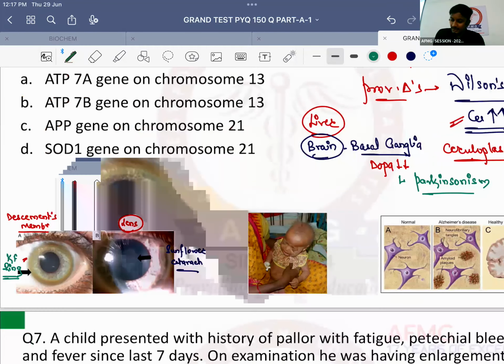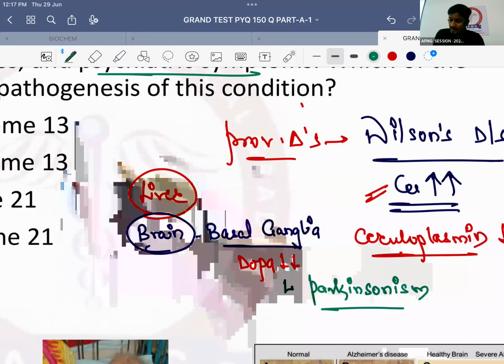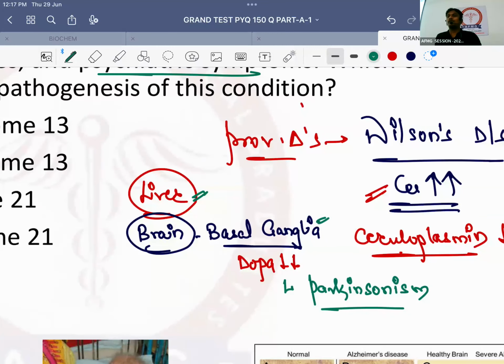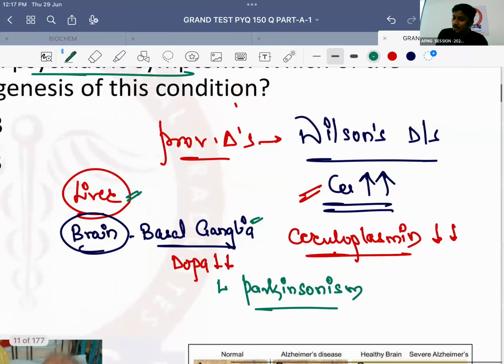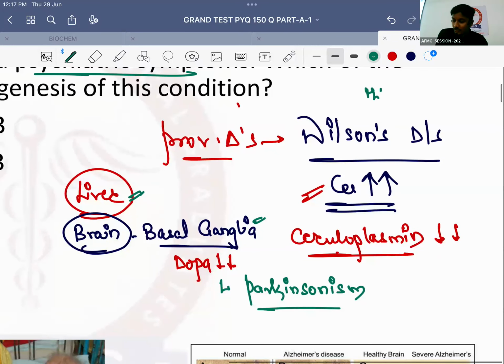Now, Wilson's disease is due to degeneration or damage to the liver and basal ganglia. Basal ganglia is also known as lenticular. Therefore, Wilson's disease, even if Wilson's is not in the options, very good, it can also be called hepatolenticular degeneration.